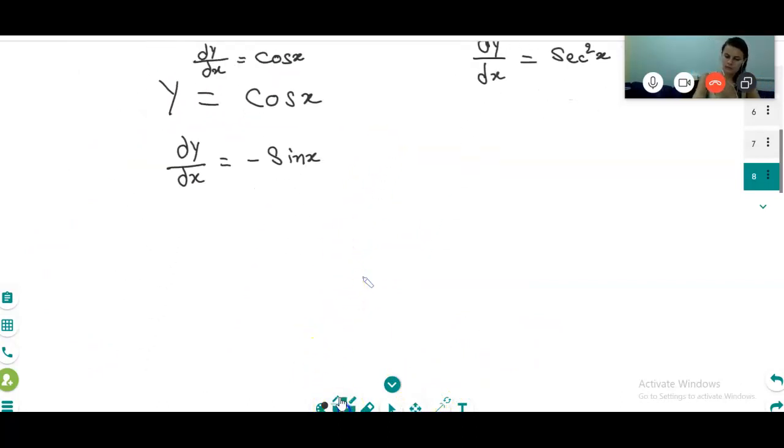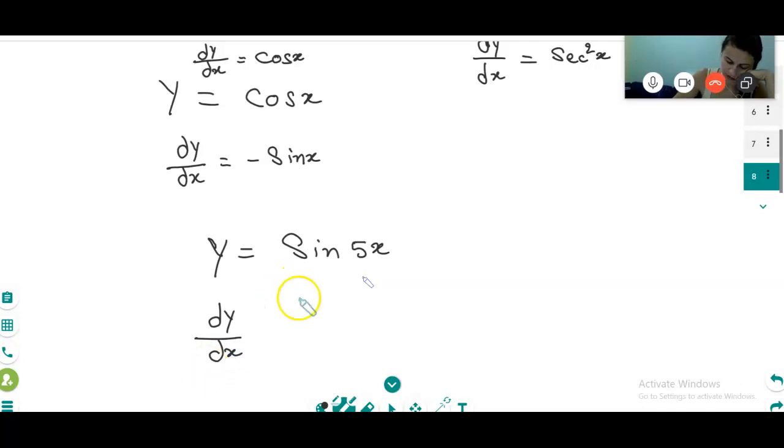Now suppose you have y is equal to sin 5x. What will you do? The differentiation dy by dx in this case, can you tell me? It is going to be 5 cos 5x. Yes, you are right. Absolutely right. Correct?